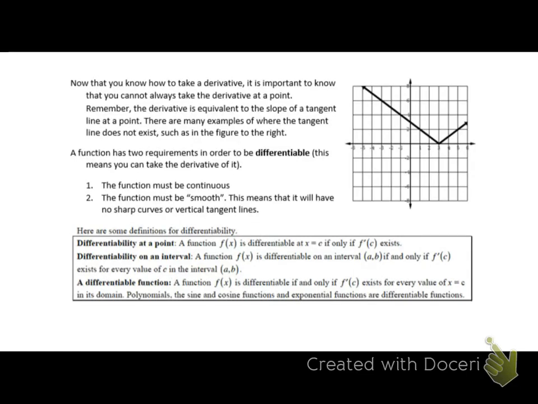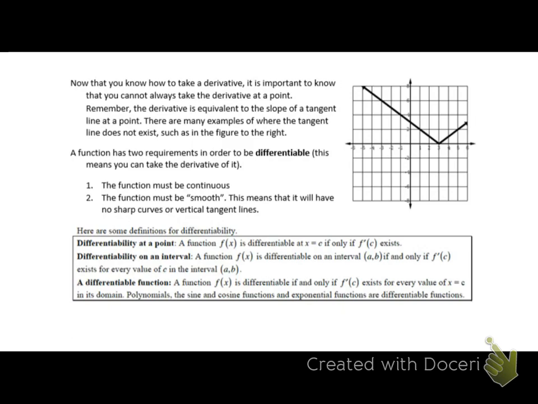This is section 5, definition of a derivative, example 3. So now that you know how to take a derivative, it's important to know when you can take a derivative, because it doesn't always happen. Not everything is differentiable everywhere. And the only reason a function would not be differentiable at a certain location is if the curve is not, quote, smooth. All right? So there's two requirements in order to be differentiable.